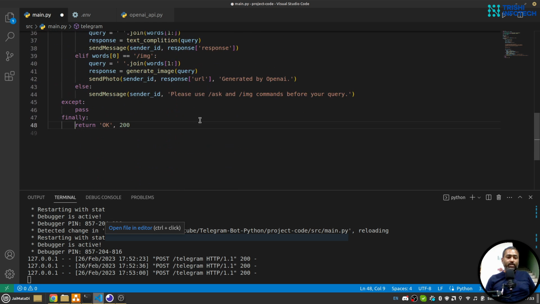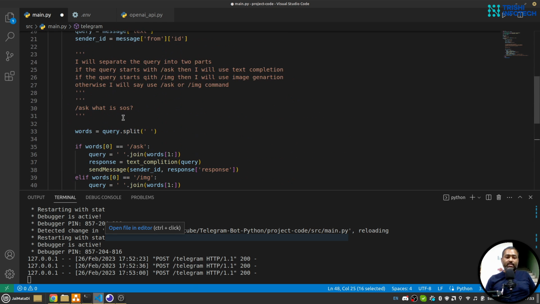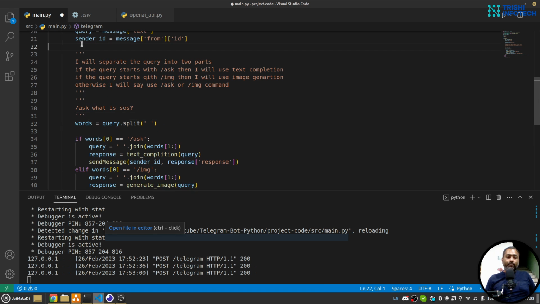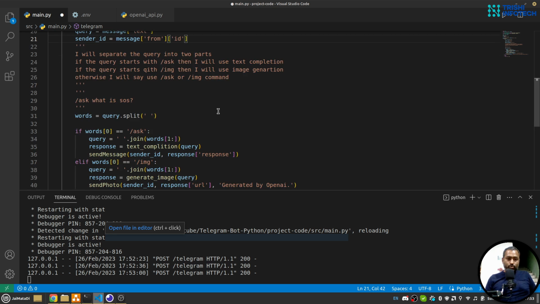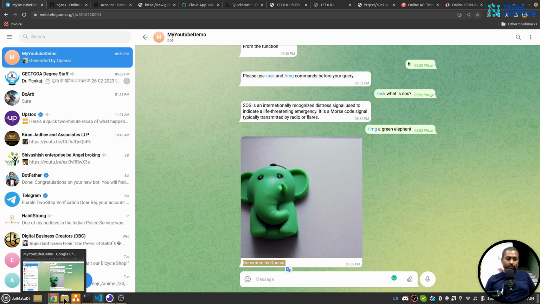It is compulsory to send an okay status to any incoming query from Telegram, otherwise it will keep on repeating itself, like keep on requesting to the URL. So I think this is it. Let me test it one more time.